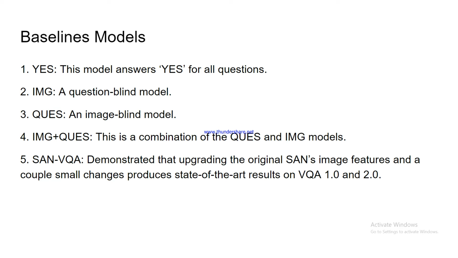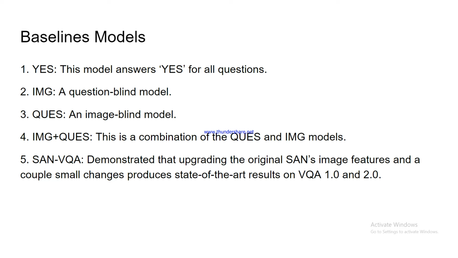In a similar way, another model is QUESTION, which is an image blind model. Why is IMG called a question blind model and this called an image blind model? Because in the question blind model we don't have to give any question, we just give the image, and the answer will be only from the image and not from text. That's why it is a question blind model. Then another model is the QUESTION model, which is image blind.